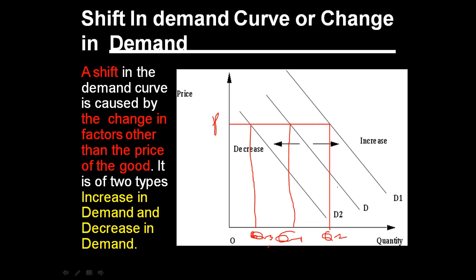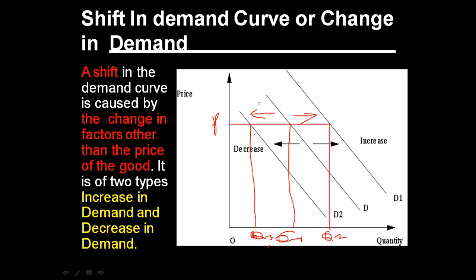When price was P and quantity demanded was Q1, we have drawn the demand curve. But when due to other factors than the price, the demand of that particular commodity increases, then there is a shift in the demand curve from D to D1. And when the price remains same and quantity demanded reduces due to other factors than the price, then there will be a shift in demand curve from D to D2.